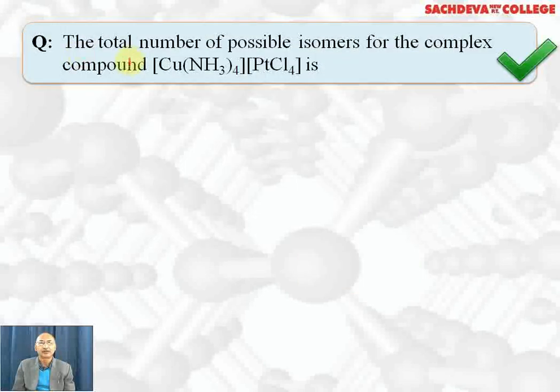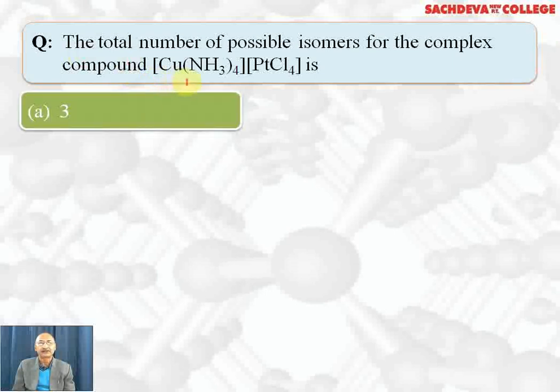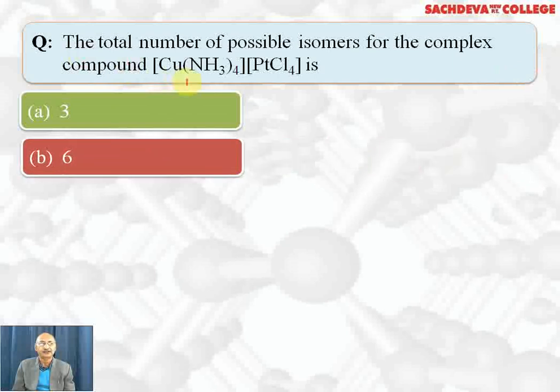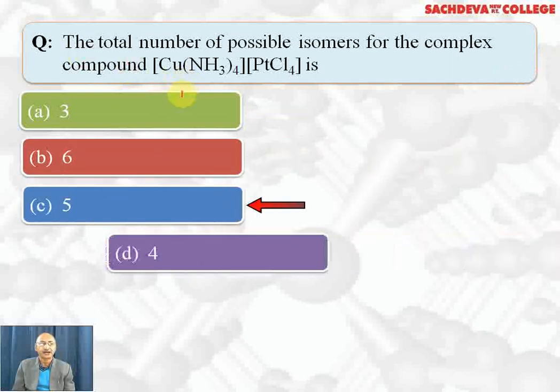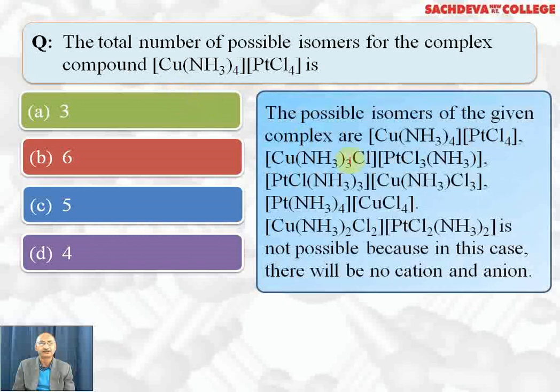The total number of possible isomers for this complex is, this complex has both a cation as well as an anion, which are complex ions. The answer options are 3, 6, 5, 4. The correct answer is 4, and this is the solution. The first is [Cu(NH3)4][PtCl4], which is given to us.